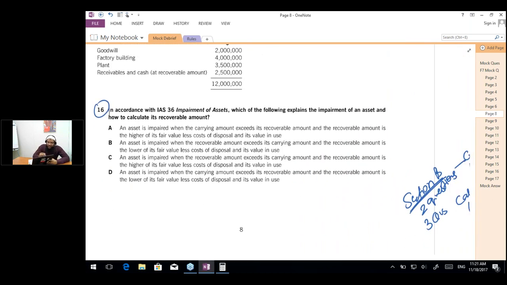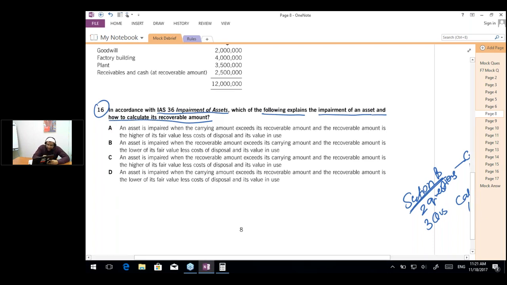The question says, in accordance with IAS 36 impairment of assets, which of the following explains the impairment of assets and how to calculate its recoverable amount? So what is the asset? What is the impairment, and how do we calculate the recoverable amount?